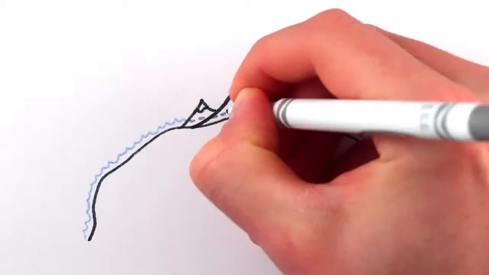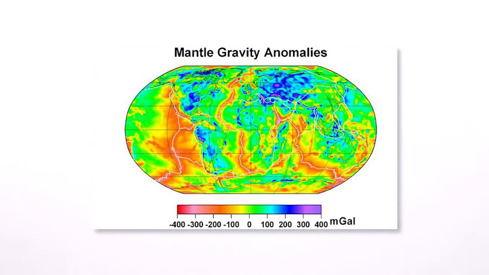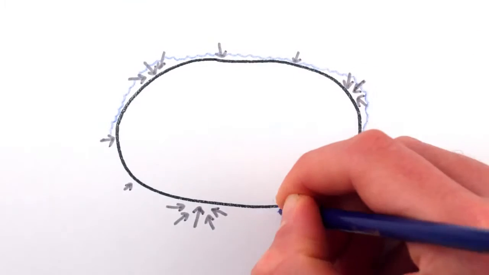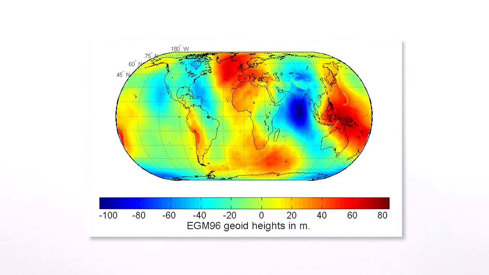So how do we know what sea level is? Well, water is held on Earth by gravity, so we could model the Earth as a flattened and stretched spinning sphere, and then calculate what height the oceans would settle to when pulled by gravity onto the surface of that ellipsoid. Except the interior of the Earth doesn't have the same density everywhere, which means gravity is slightly stronger or weaker at different points around the globe, and the oceans tend to puddle more near the dense spots. These aren't small changes either. The level of the sea can vary by up to 100 meters from a uniform ellipsoid, depending on the density of the Earth beneath it.